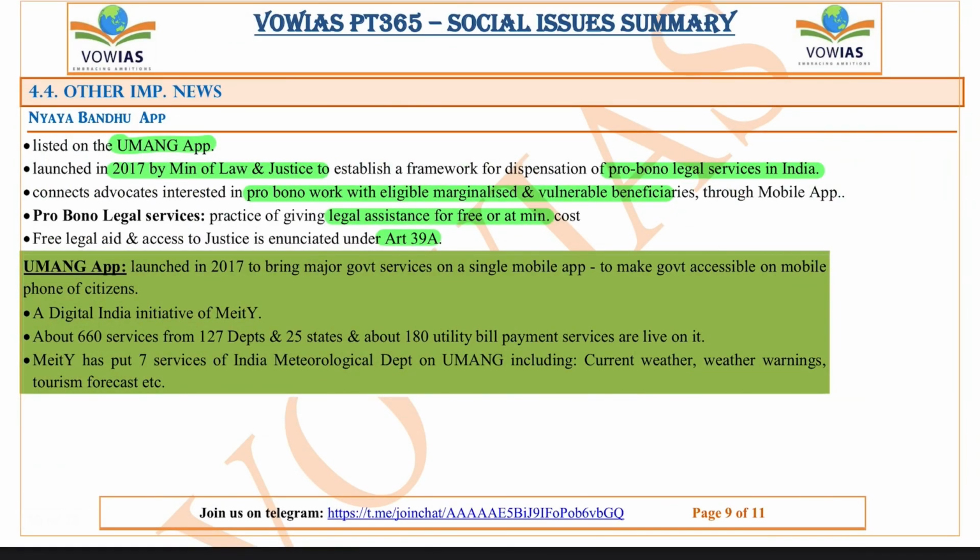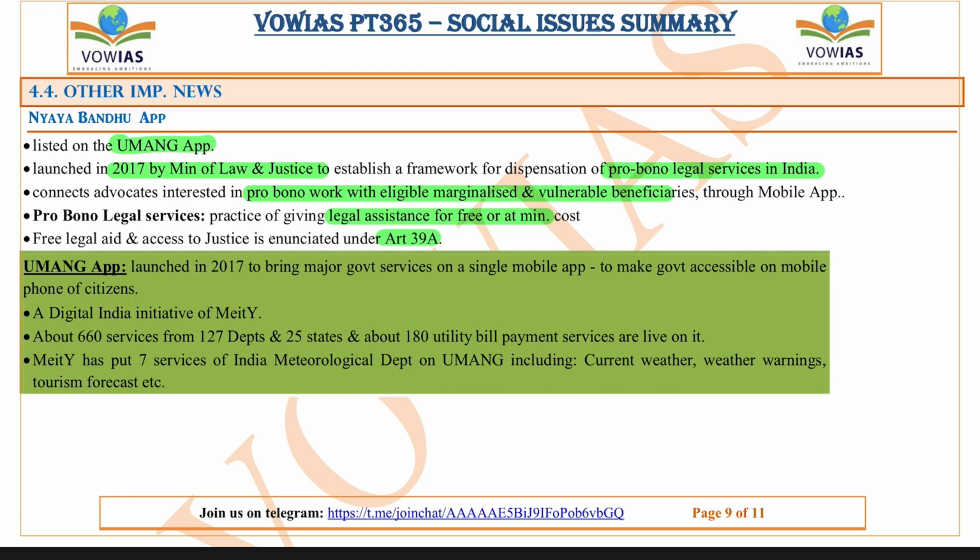If you see in the other important news, the first one we have is the NIBANDU app. So the NIBANDU app is now listed on the Umang app. The Umang app is basically an app launched by the government of India in 2017, to bring all major government services onto a single mobile app and to make governance accessible to the people directly. And it has about 660 services from 127 departments and 25 states, and about 180 utility bill payment services listed on it. And the Minister of Electronics and Information Technology has put 7 services of the Indian Meteorological Department on the Umang app. Okay, so that is the reason the Umang app is very much important.